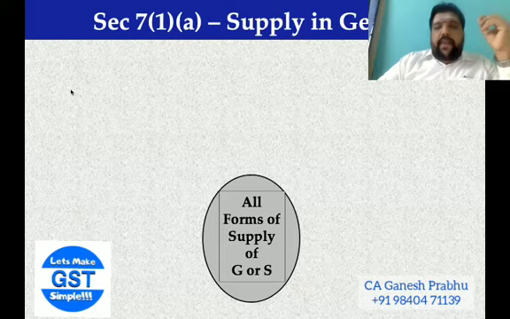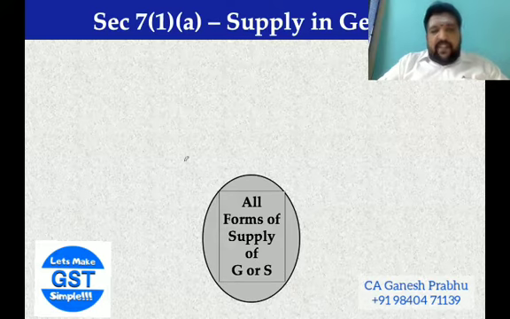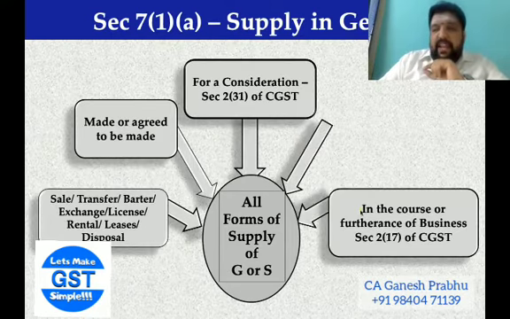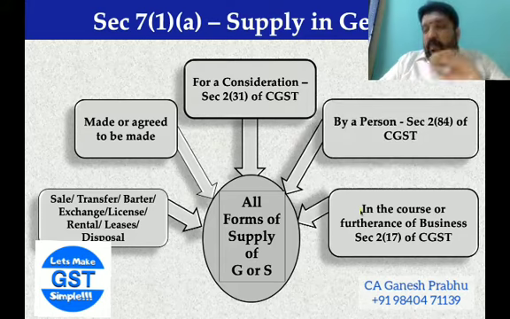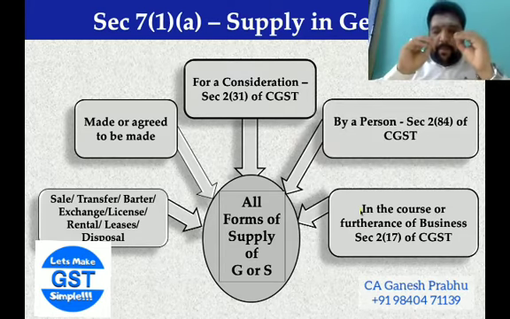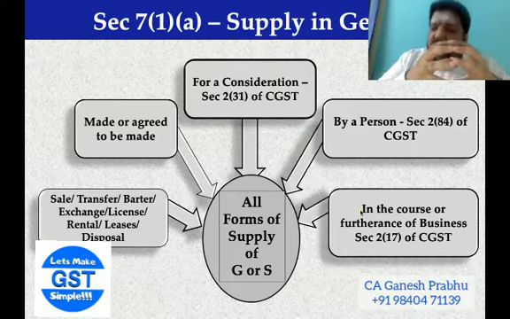Coming back here, as part of section 7(1)(a), the term supply is defined generally. The term supply in itself houses 5 important elements. Supply is fundamental.